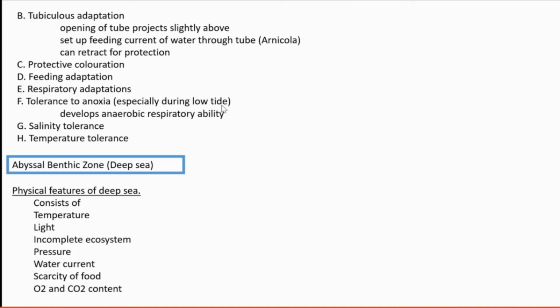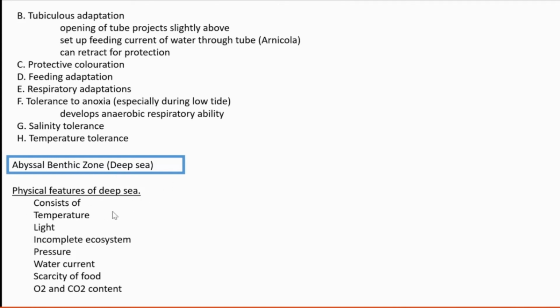Next, salinity tolerance. They should tolerate salinity changes, so they are euryhaline. And also they should have wide temperature tolerance, so they are almost eurythermal. Then we are moving to the abyssal or benthic zone or deep sea. So we covered the pelagic zone and the littoral zone. Then we are going to see the abyssal zone.